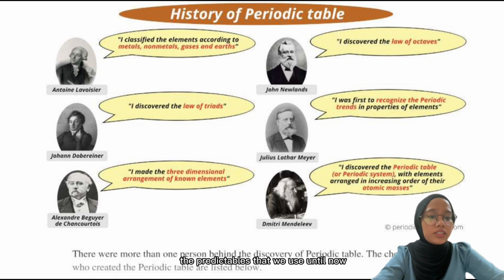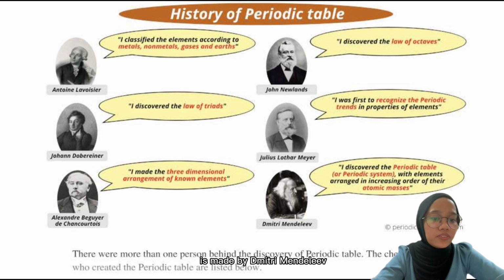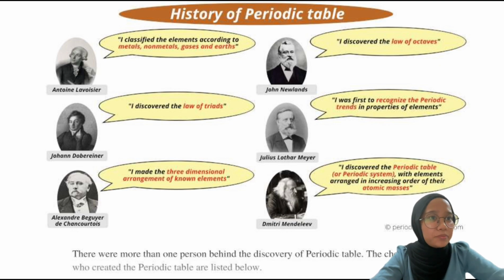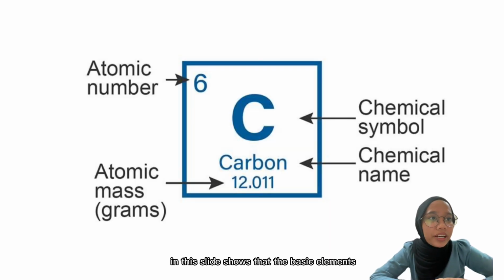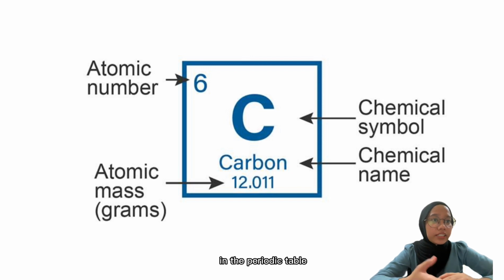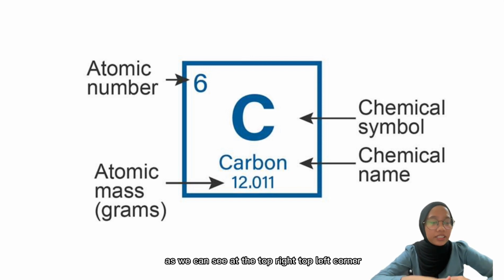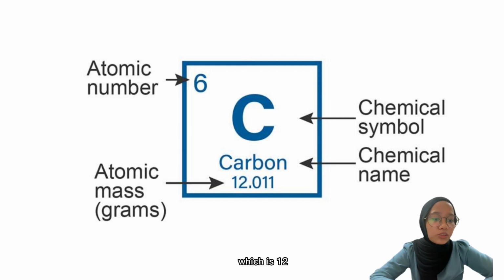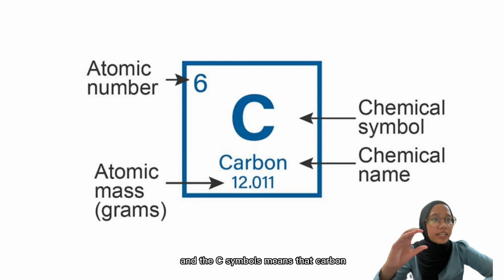And the last one, the periodic table that we use until now, is made by Dmitri Mendeleev. He discovered the periodic system with elements arranged in increasing order of their atomic masses. This slide shows the basic elements in the periodic table. As we can see at the top left corner, there is the atomic number of carbon, which is 6. And at the bottom, there is the atomic mass of carbon, which is 12. And the C symbol means carbon.